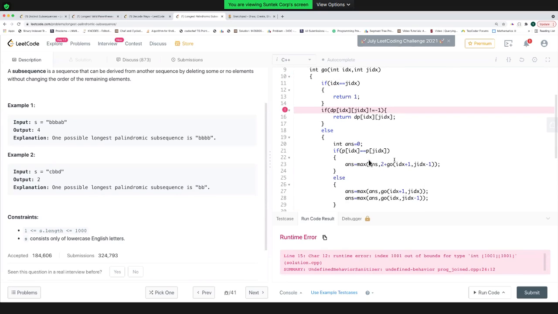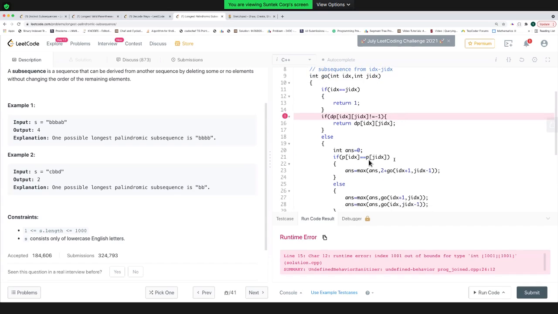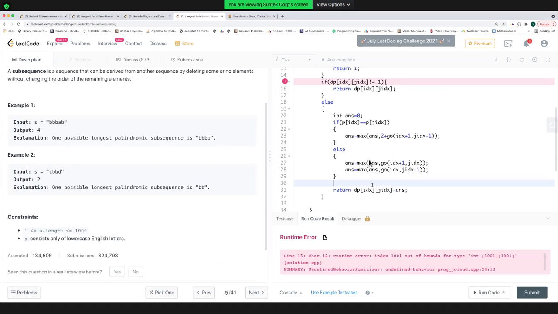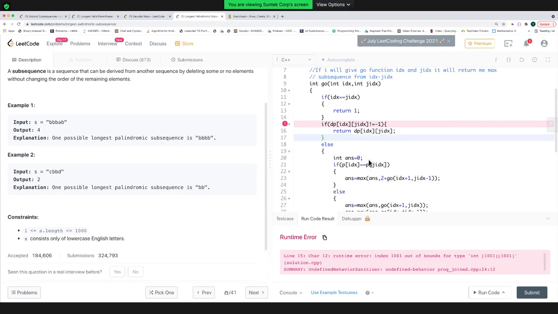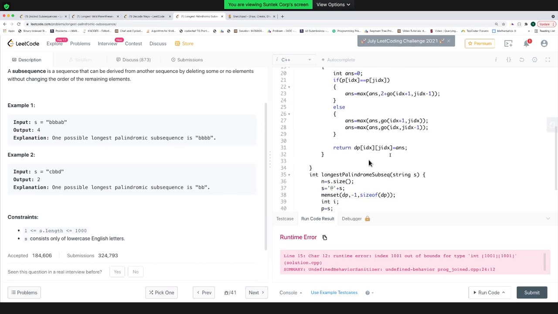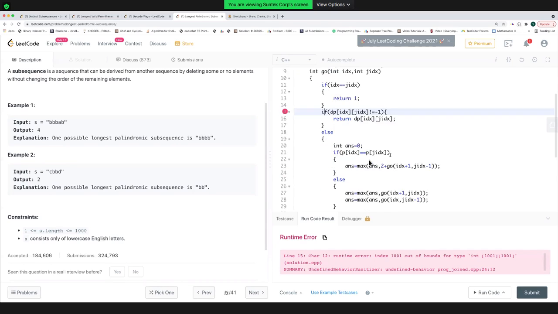What can be the potential issue in this case? Can you see any potential reason why this is failing? Anyone? Just write it on the chat. Can anyone see any reason for this failing?